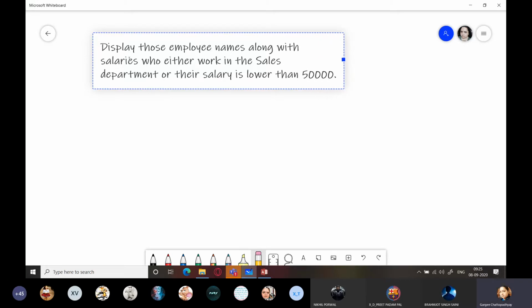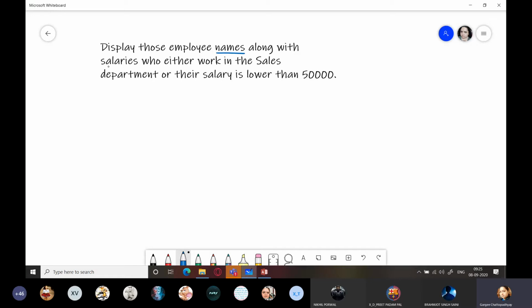Now take a look at this. Display those employee names along with salaries. So now I want only the names and the salaries who either work in the sales department or their salary. So OR, their salary is lower than 50,000.